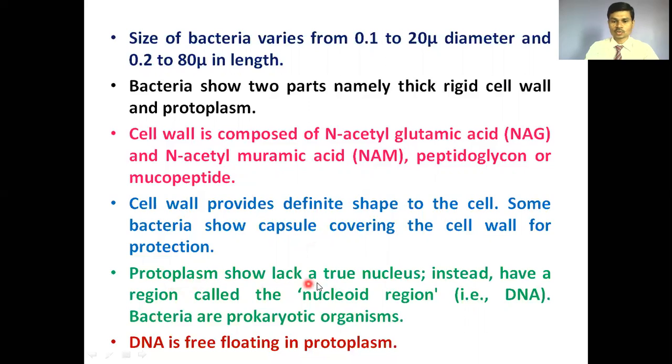The protoplasm shows no true nucleus, meaning there is no nuclear membrane or definite nucleus. There is an absence of a definite nucleus in the protoplasm of the bacterial cell, but still DNA is present. That DNA is free floating in the protoplasm of the bacterial cell. The region at which bacterial DNA is floating is called the nucleoid region.